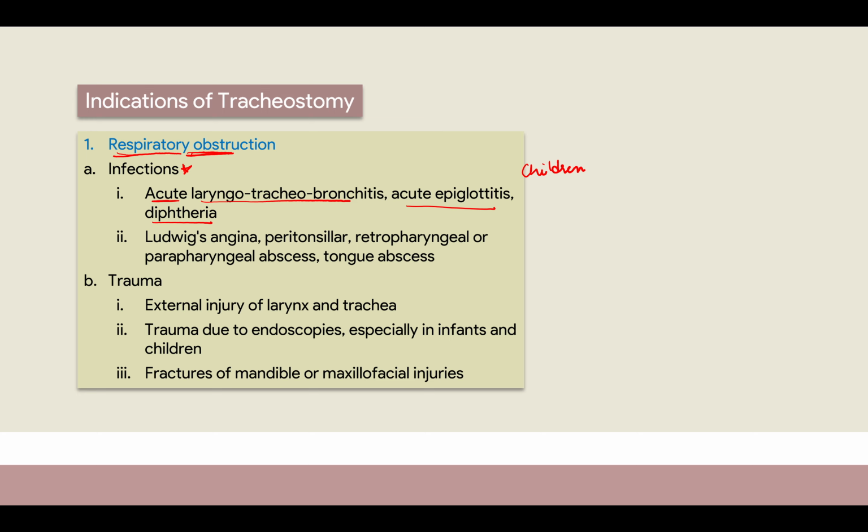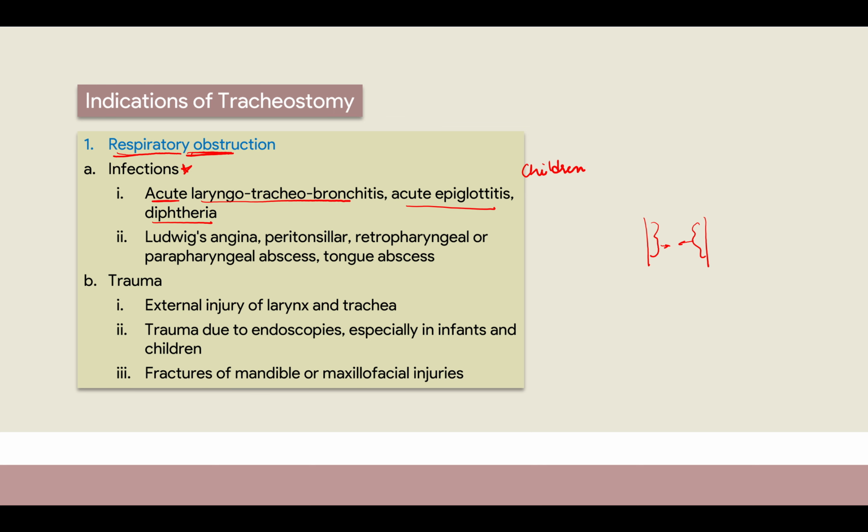Peritonsillar, retropharyngeal, parapharyngeal abscess, tongue abscess, you must have read about all those things, right? All these will create an obstruction here, compressing your pathway, and there will be narrowing or constriction, so air will not be able to go through. If you remember, these are your anterior pillars and in them you have your tonsils. If there is complete inflammation, they will come closer to each other. If you remember the grades of tonsils, there will be no pathway for air to go in.